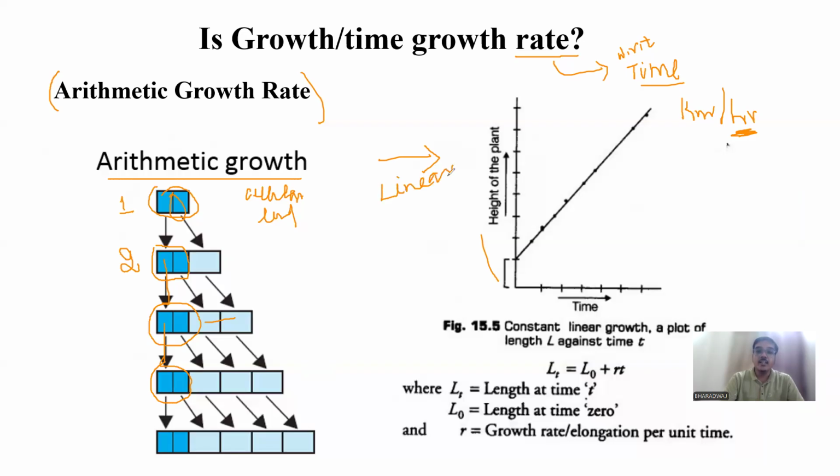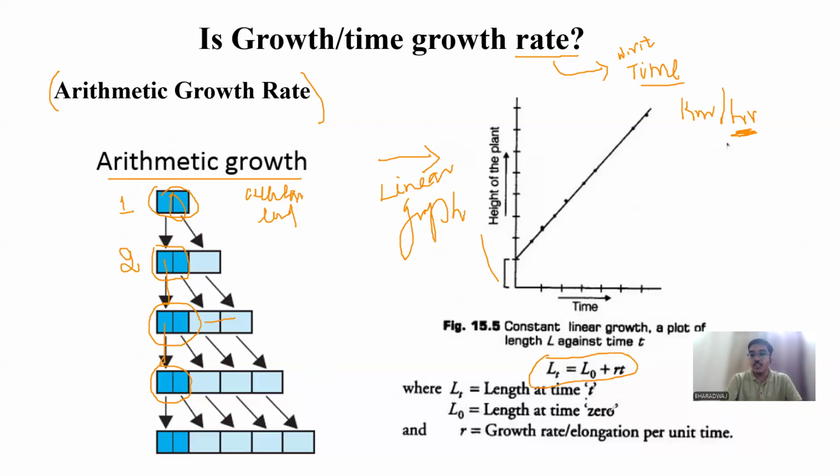So you get a linear graph. Okay, so you have to remember this. So this is a graph. Let us assume this is the height of the plant, and with respect to time, we have plotted the graph. So this is the equation you can infer from this.